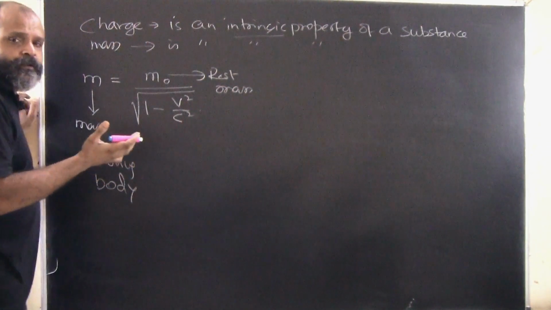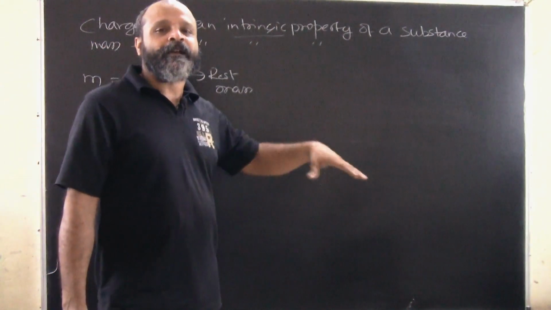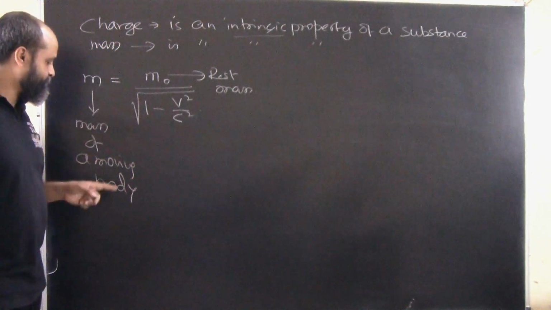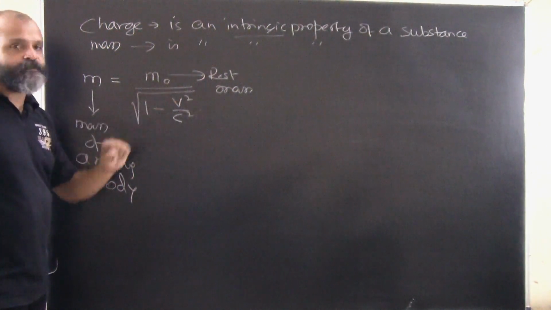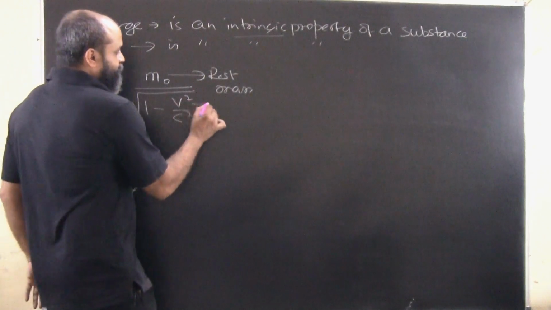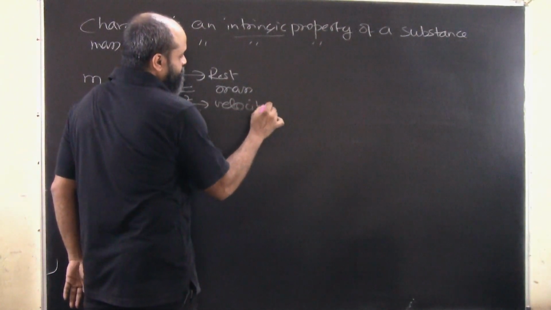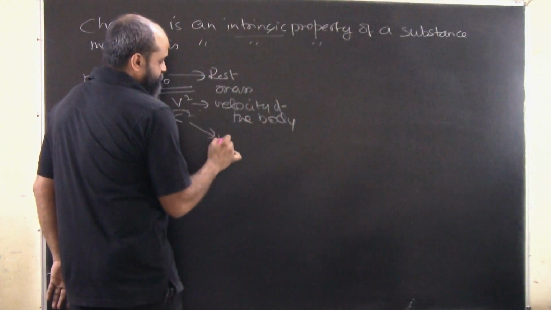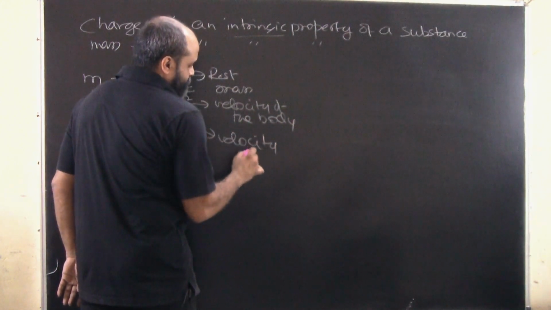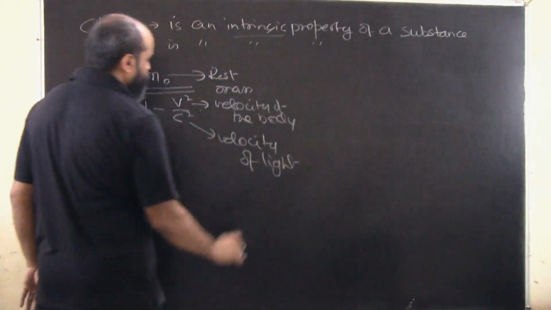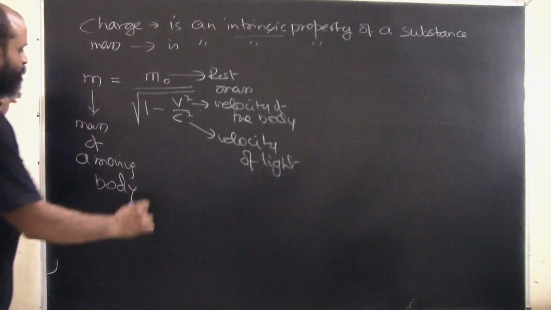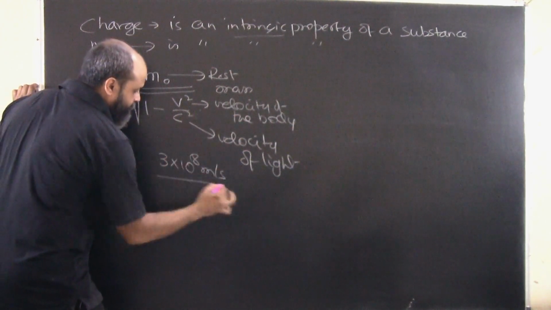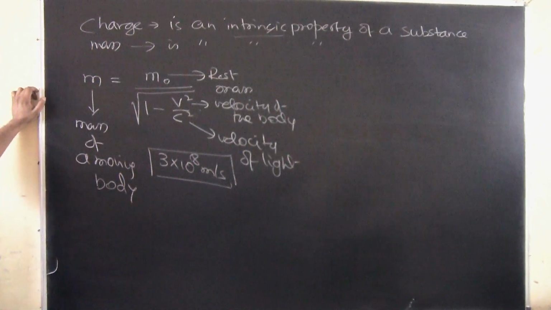We are not trying to learn about mass here, but I am just giving you a heads up as to how we take intrinsic properties. So, this is basically the mass of a moving body, and this is the rest mass. V is basically the velocity of the body, and C is the velocity of light. We all know that the velocity of light is to the tune of 3 into 10 to the power of 8 meter per second.